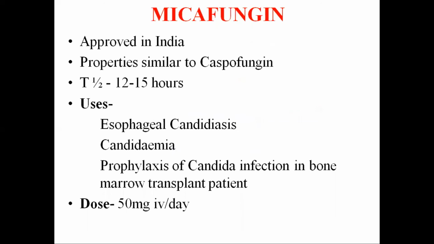Now coming after the caspofungin, we can see another echinocandin, that is micafungin, which is approved in India, and it has properties similar to the caspofungin, and it has a longer T half of 12 to 15 hours. It is used in esophageal candidiasis, in candidemia. It is also used in prophylaxis of candida infection in bone marrow transplant patients, but not for aspergillosis. So for prophylaxis, it is used only for the candida infection, but not for aspergillosis.